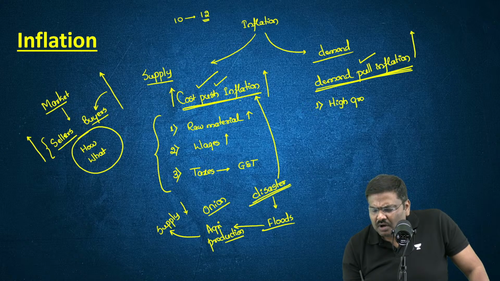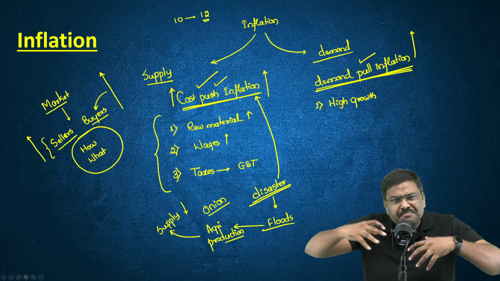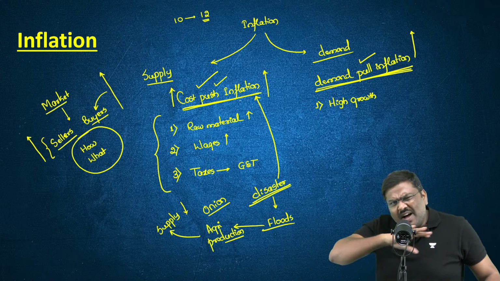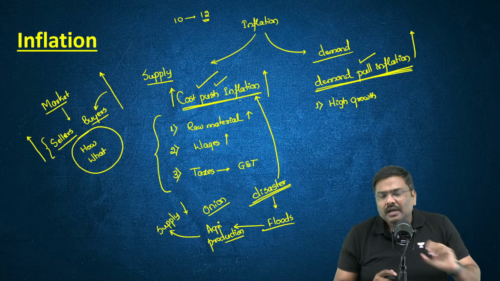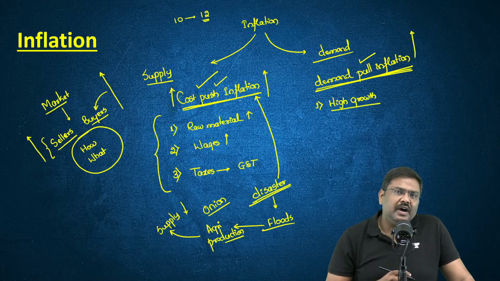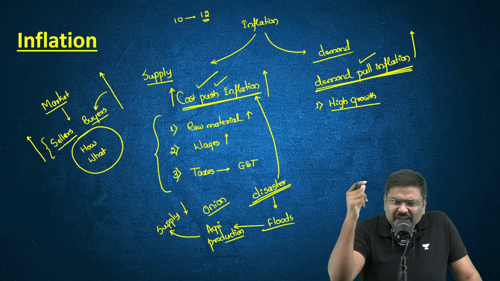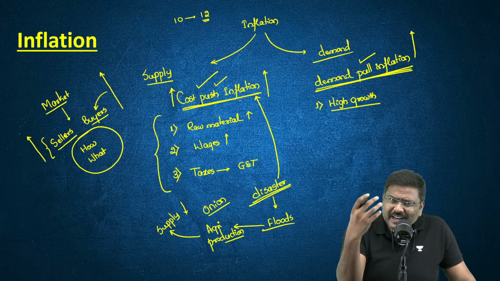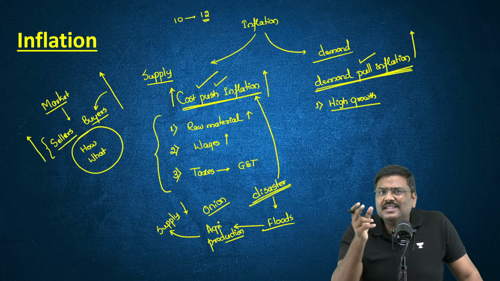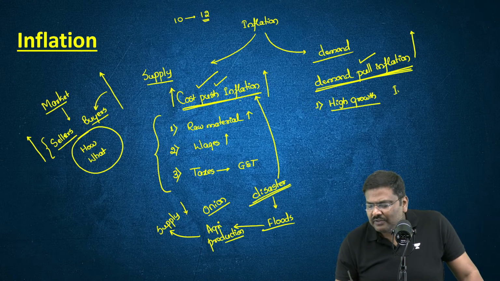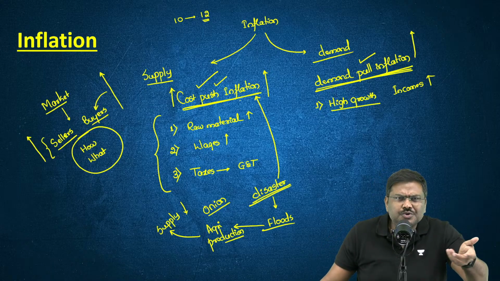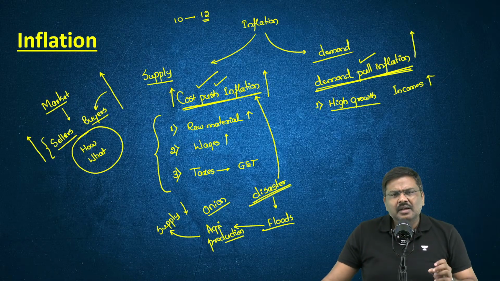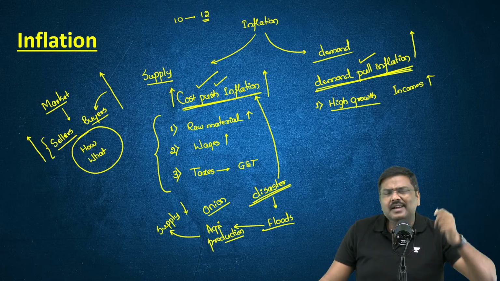Very high growth, or the economy experiences an expansion stage. Very fast growth, GDP increases very fast. Now tell me, if the GDP is expanding very fast, a lot of investment is being done, a lot of jobs are getting generated, don't you think at the same point of time, incomes or the wages earned by the households will also start increasing? Correct? People will start earning more and more salaries now.